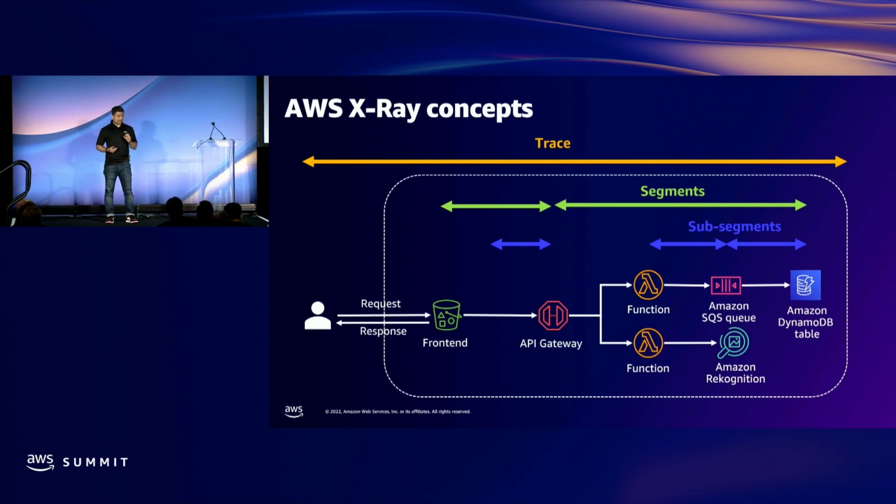And each AWS service gives you an insight, we call it segments. Now these are out of the box. So let's say if you just enabled trace and segments by just clicking a button, it will show you for each Lambda invocation, this invocation took maybe 100 milliseconds, this invocation took 2 seconds. But you really want to know what's causing that call to take 2 seconds rather than 100 milliseconds.